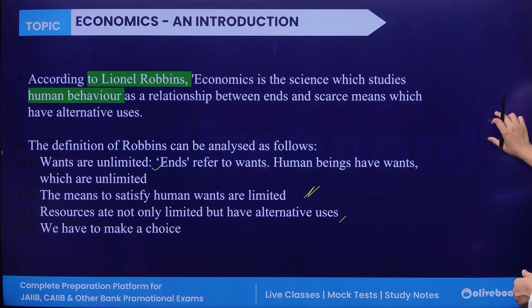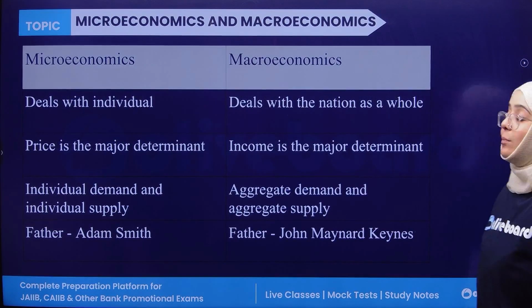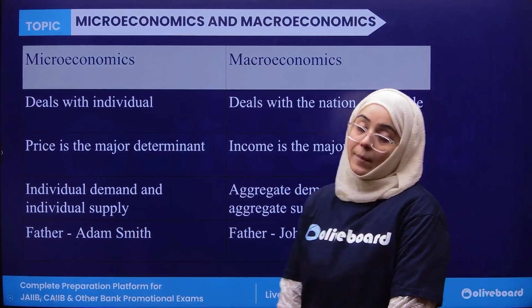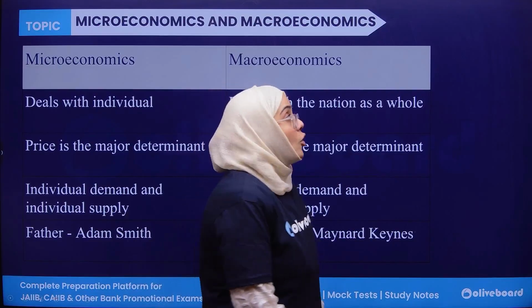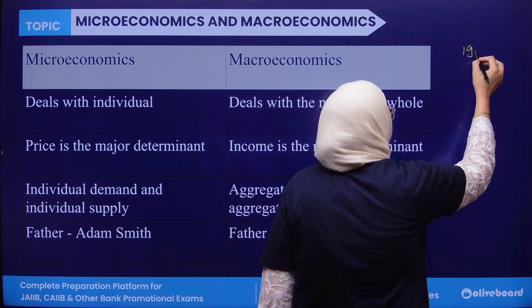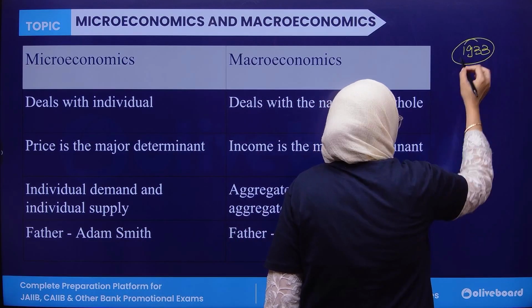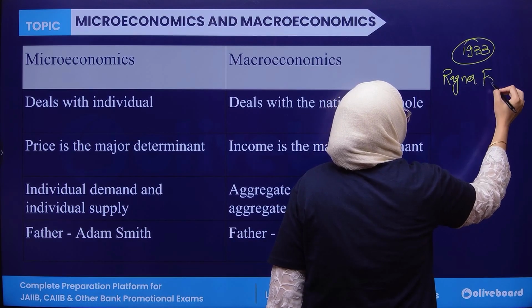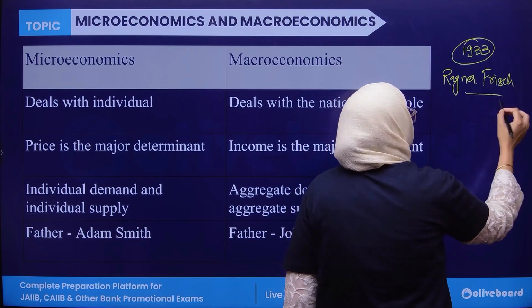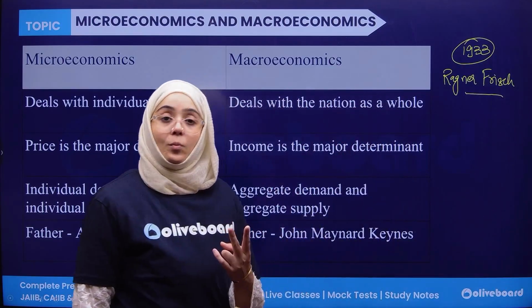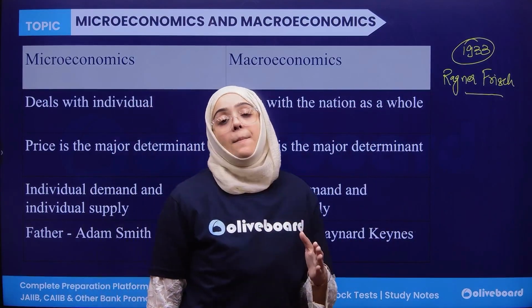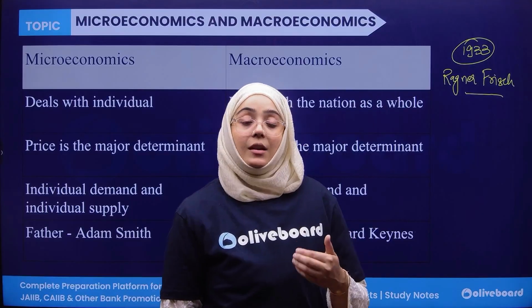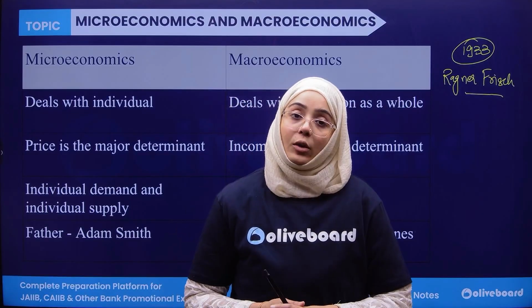Clear? Now, next thing is the difference between micro and macroeconomics. There was an economist in 1933 whose name was Ragnar Frisch. Ragnar Frisch divided economics into two parts, micro and macroeconomics. Now, what is the difference between micro and macroeconomics?